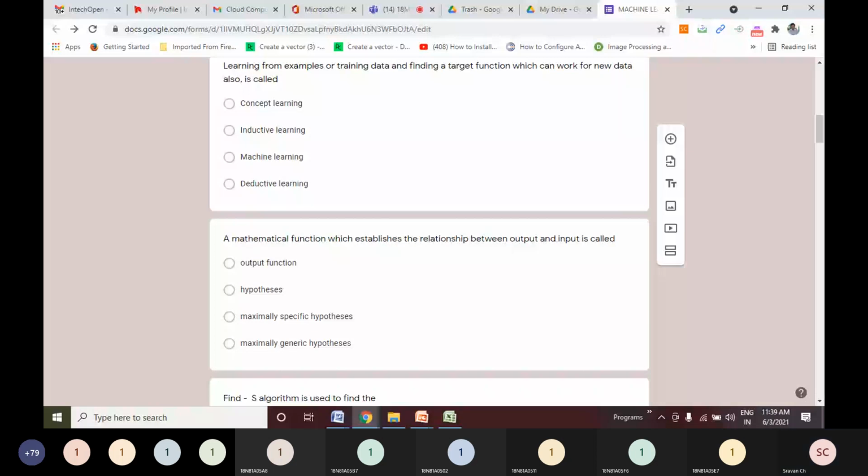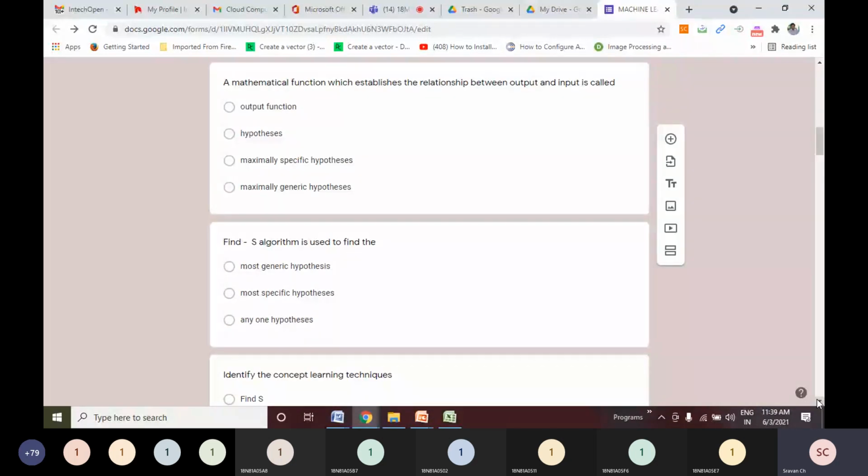Then the second question: a mathematical function which establishes the relationship between output and input is called a hypothesis. So what is a hypothesis? In the FindS algorithm and candidate elimination algorithm, we came up with a hypothesis in which we represented that if these are the combinations of inputs, so and so will be the output, like whether a person will go for playing tennis or not. We generated a hypothesis that can be applied on new data and can do prediction on the new data.